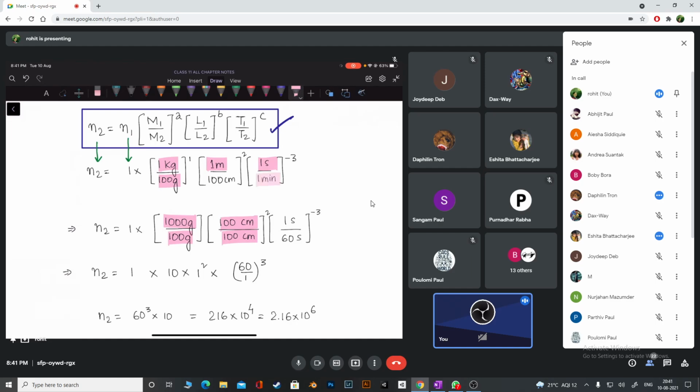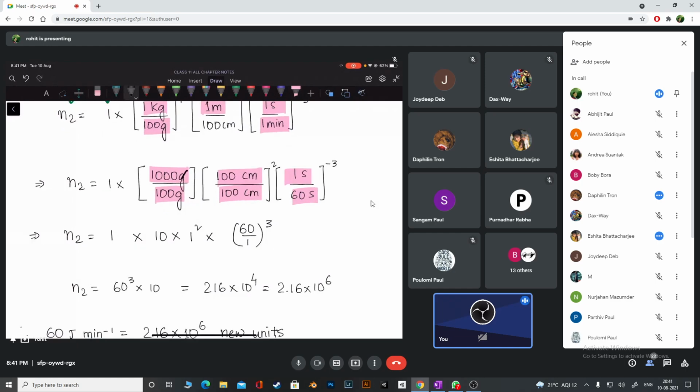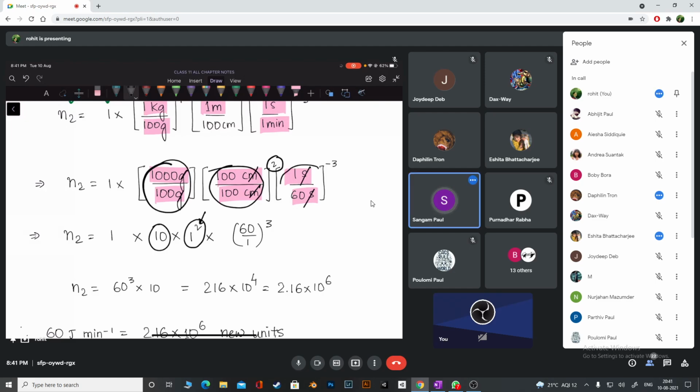1 minute, 1 second, this is 60. Okay. So yeah, I think I don't have to talk much here. You are good in maths, I'm sure. Gram cancels, centimeter cancels, seconds cancels. 1000 by 100 is 10. This is 1 only, so I'm writing 1, but we have a square here, so I'm writing a square. You can see this is inverted now. 1 by 60 has become 60 by 1, but the power has become positive power. I think this is clear.